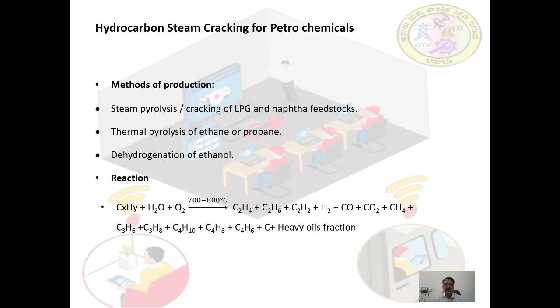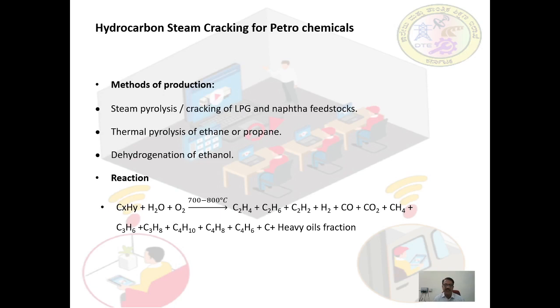It actually cracks and produces a mixture of methane, ethane, acetylene, ethylene, hydrogen, carbon monoxide, carbon dioxide, propylene, propane, butane, butylene, butadiene, carbon, and heavy oil fractions.